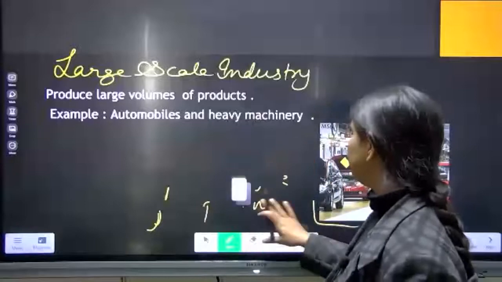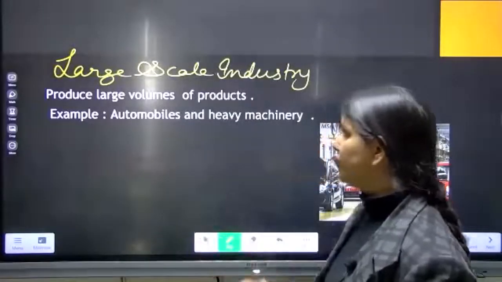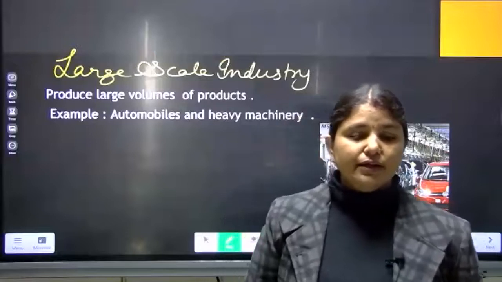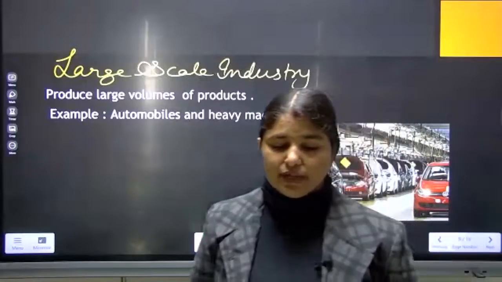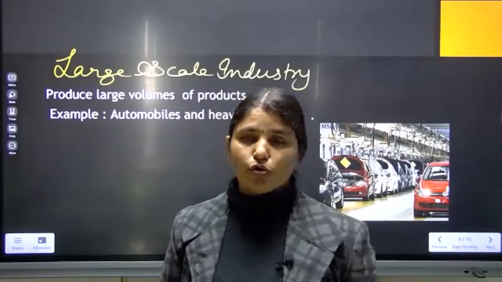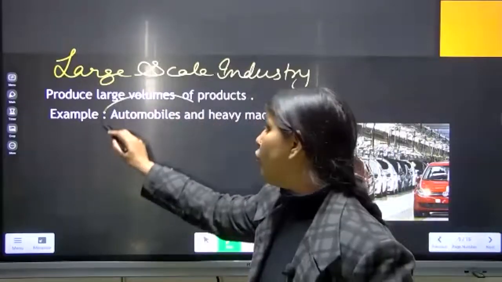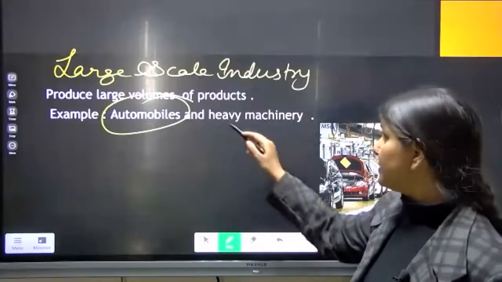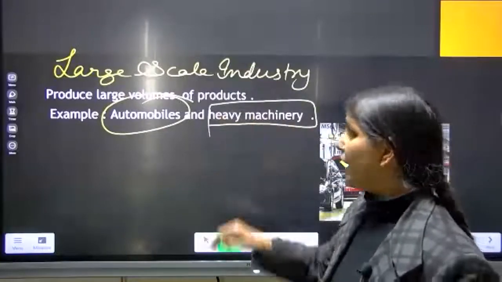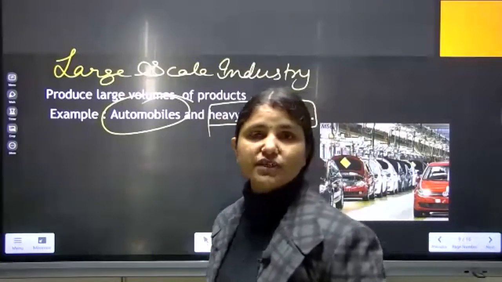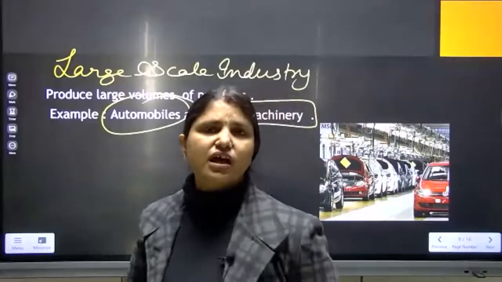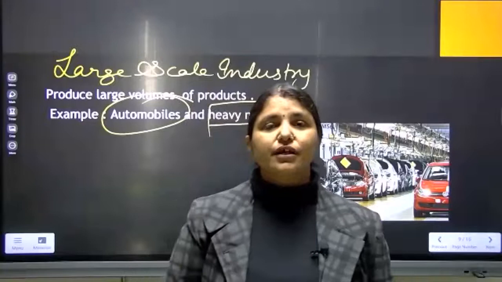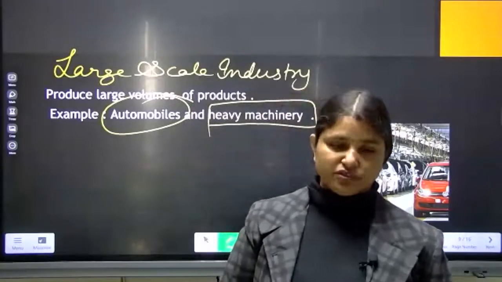Big machineries and technologies they are using. Number of workers should be more over there. And the production which they make will also be more. Examples are automobiles like vehicles and all, heavy machineries, electronic items and all, whichever we see, or the parts of automobiles and all, that all is prepared in the large scale industries.